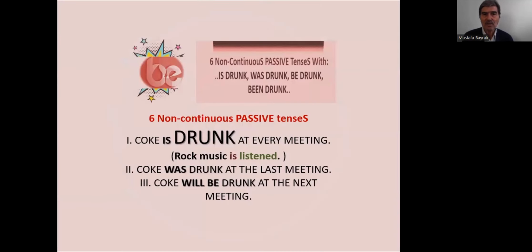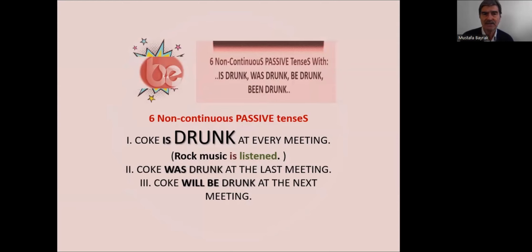Okay, now so far we have been studying the non-continuous sentences: simple present, simple past, and simple future. For example, we have studied all three. Roman number 1, Coke is drunk every evening.